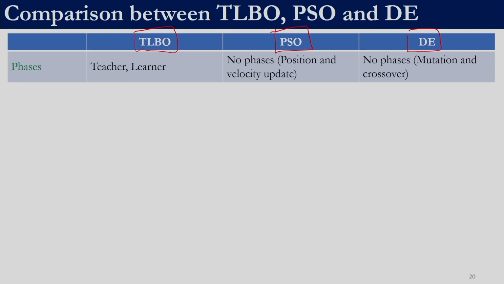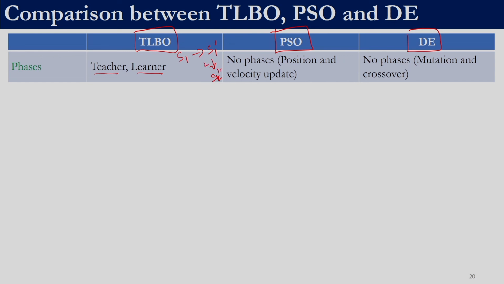Teaching learning based optimization, if you remember, was a two-phase algorithm: there was a teacher phase and a learner phase. We call it two-phase because a solution S1 was converted to S1 prime; if it is better we retain S1 prime, and then S1 prime was used to generate S1 double prime using the learner phase.